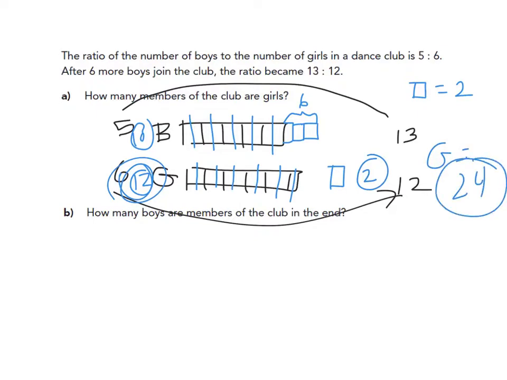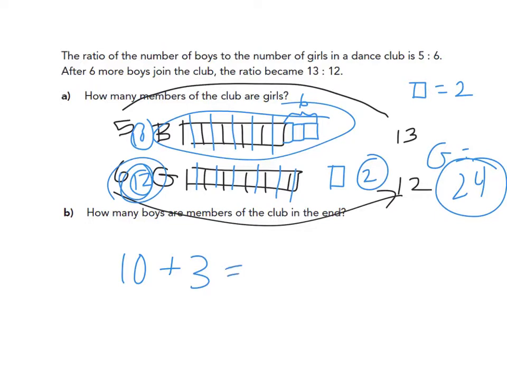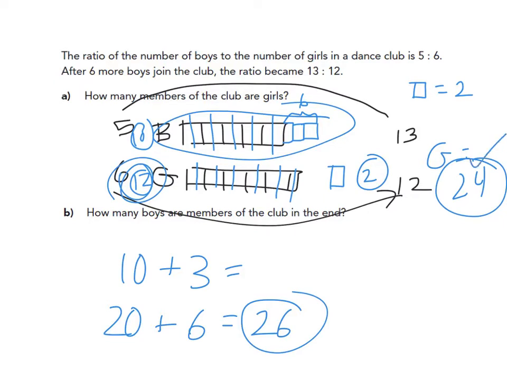And then they asked how many boys in the end. Well, it started out as 10 pieces, and there were 3 more pieces. Or they started out as 20 total things, and we added 6 more total things. It became 26 total things. So that means the ratio of boys to girls is 26 to 24 at the end, which matches 13 to 12, because the ratio of 13 to 12 is the same as a ratio of 26 to 24.